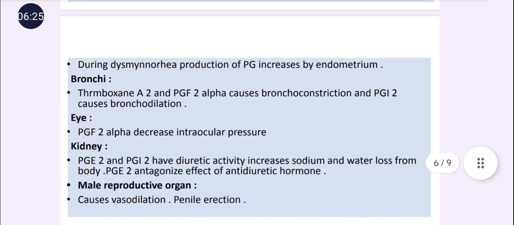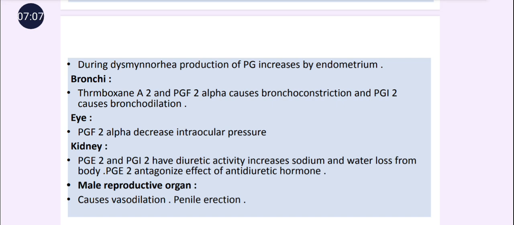And during dysmenorrhea, means the condition of painful menstrual days, the prostaglandins are produced in more amount, and that's why it causes the pain. Then next is the bronchi. Thromboxane A2 and PGF2 alpha cause bronchoconstriction, while PGI2 causes bronchodilation. Means wherever there is PGI2 present, it is responsible for a dilatory action. In the bronchi, it causes bronchodilation. In blood vessels, it causes vasodilation.